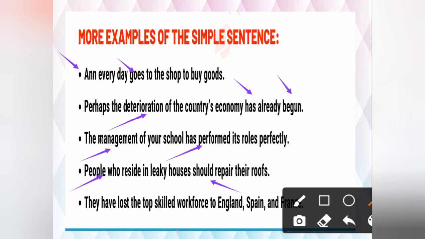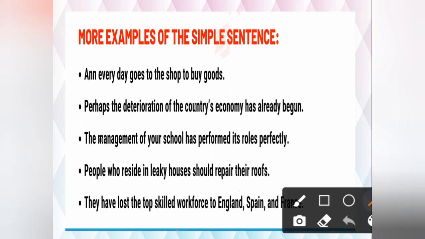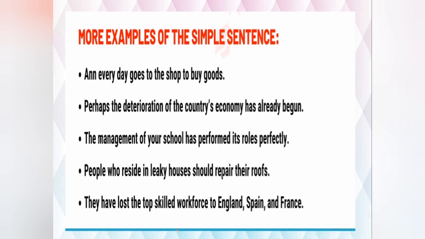They have lost the top skilled workforce to England, Spain and France. So subject is they, verb is have lost. One subject and one verb. Fine. And they all are what can we call them? Independent clauses. Understood? So these are all the examples of simple sentences. Understood, students?